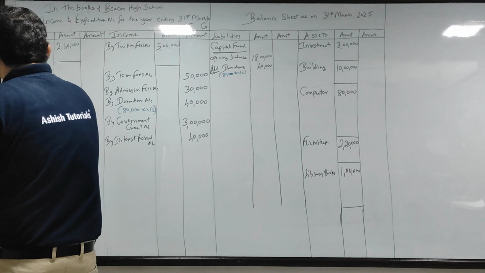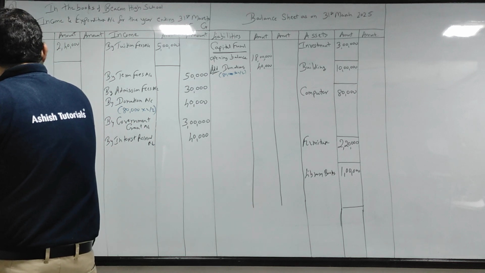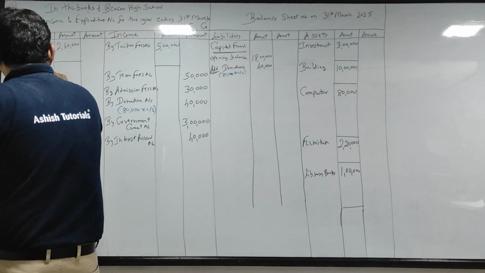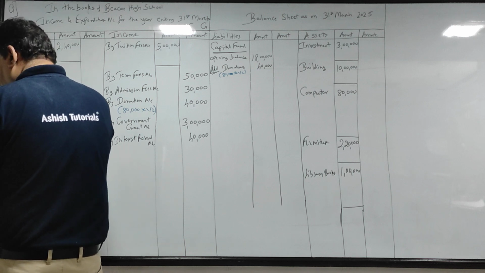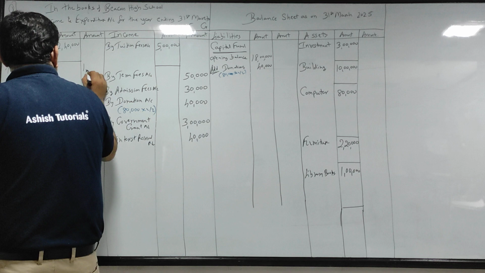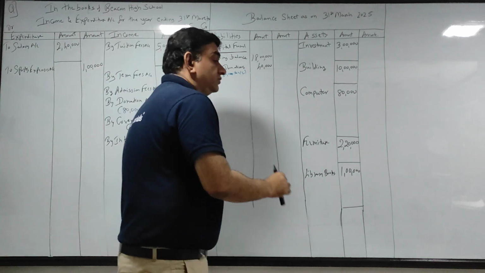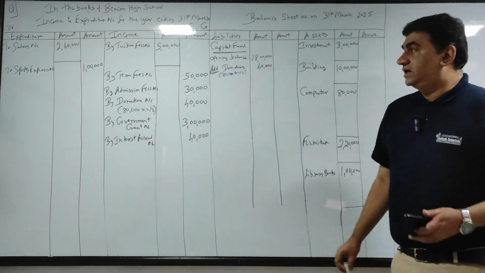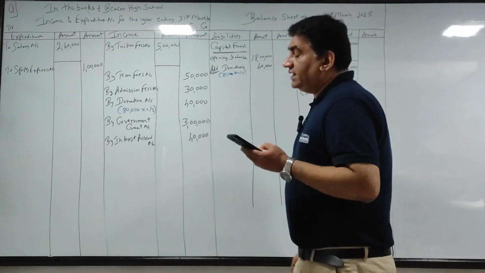Come to the debit side. To sports expense account, no adjustment, directly outside 1 lakh.